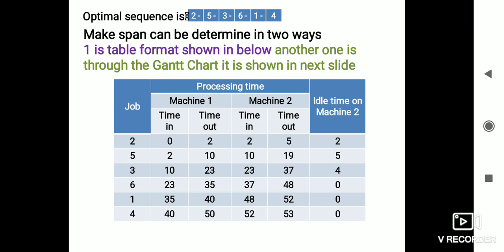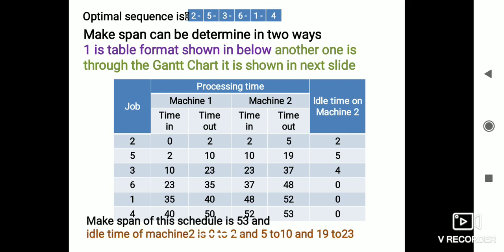In total, we get 53 minutes for processing the optimal sequence 2 to 5, 5 to 3, 3 to 6, 6 to 1, 1 to 4. The makespan of the schedule is 53, and the idle times of machine 2 are 0 to 2, 5 to 10, and 19 to 23.